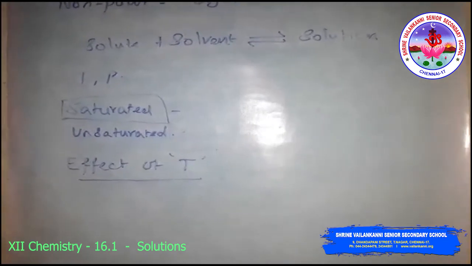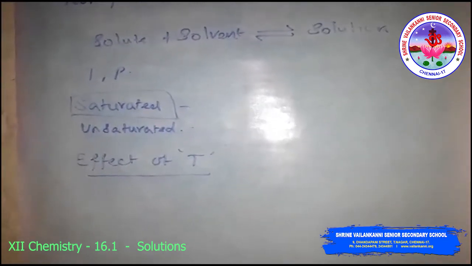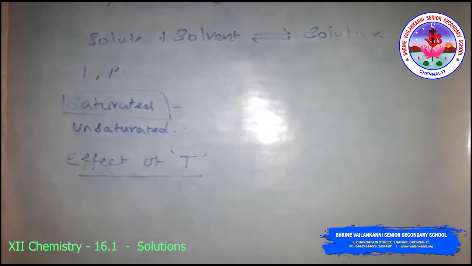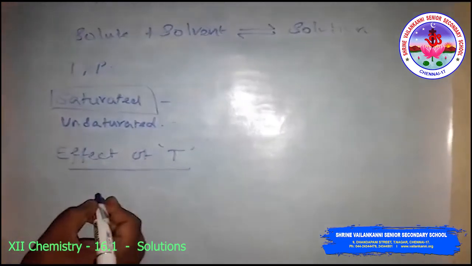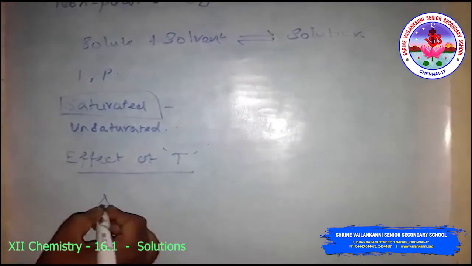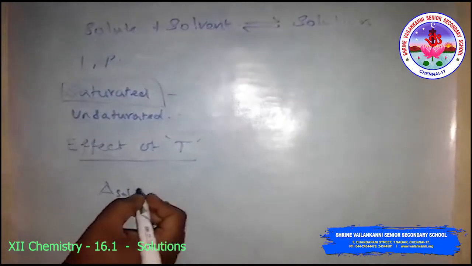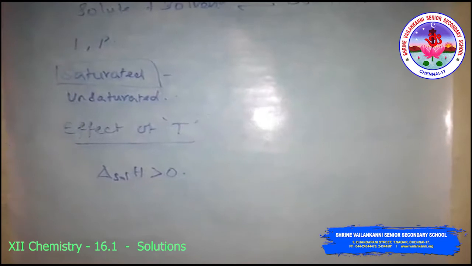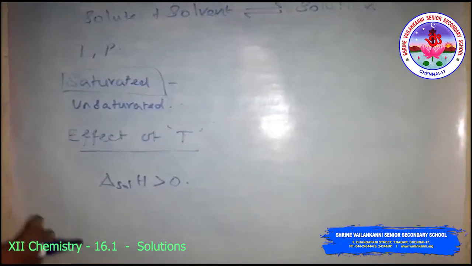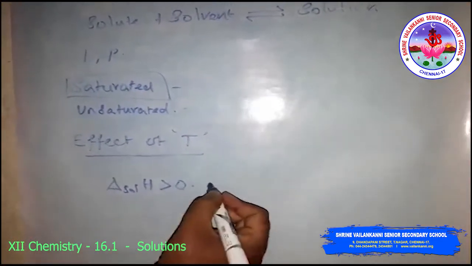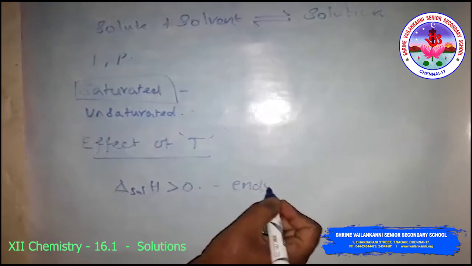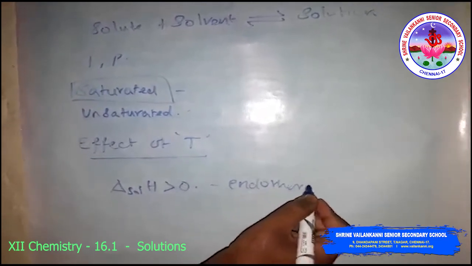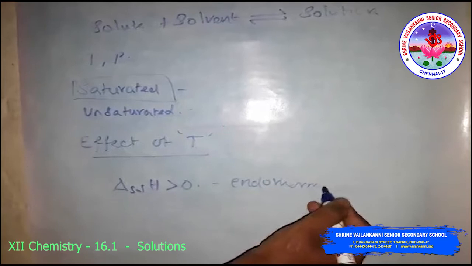In general, in a saturated solution the dissolution process is endothermic, that means the enthalpy of solution delta H is greater than 0. So the solubility should increase with temperature if it is an endothermic process.